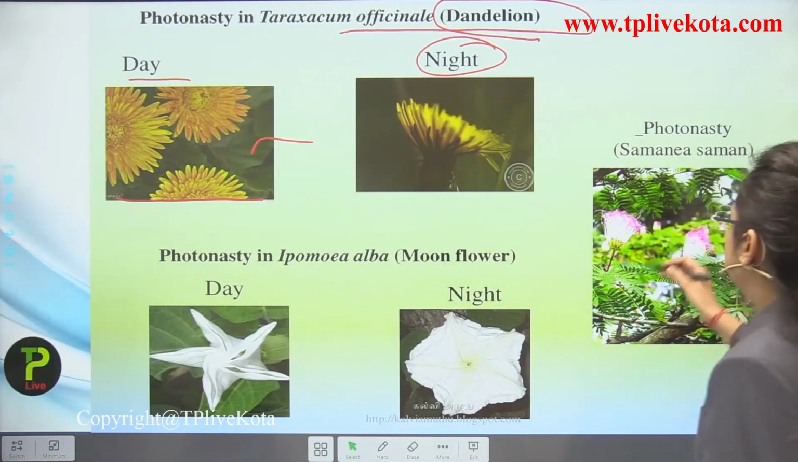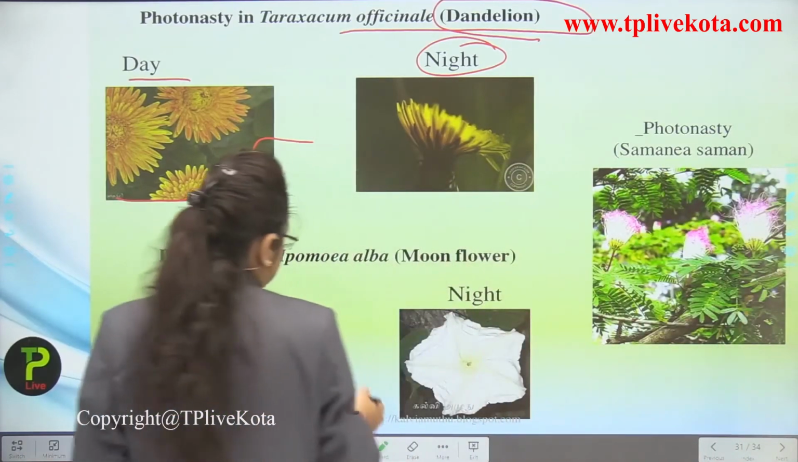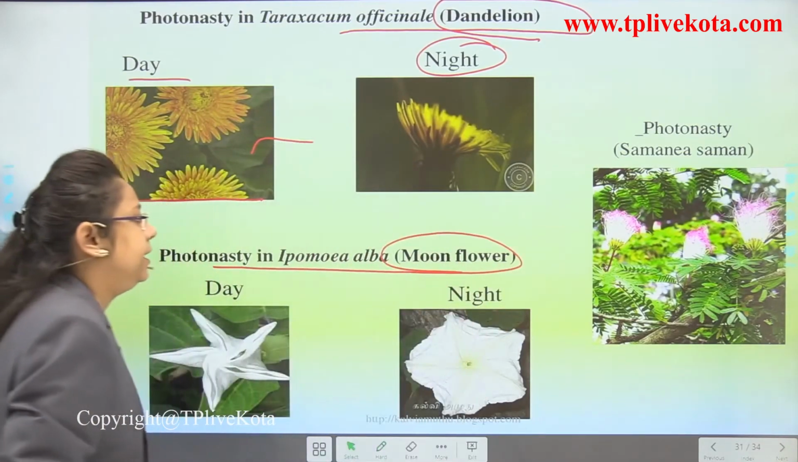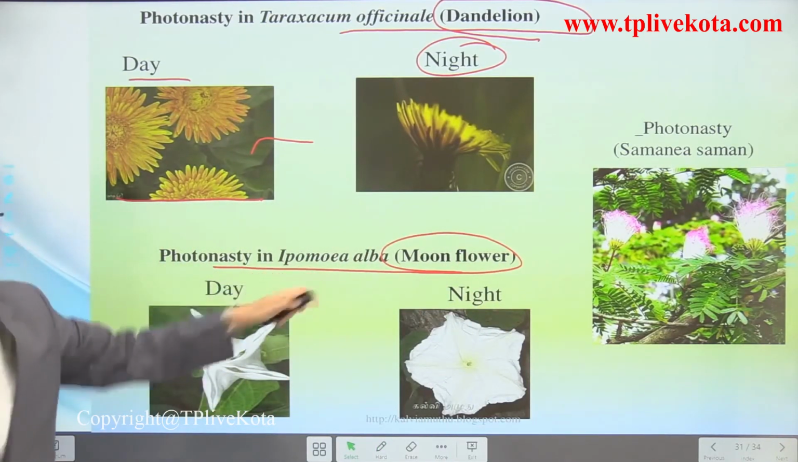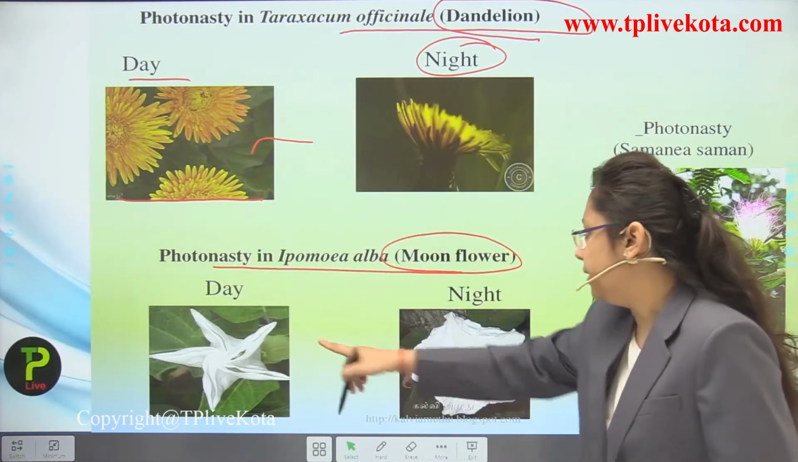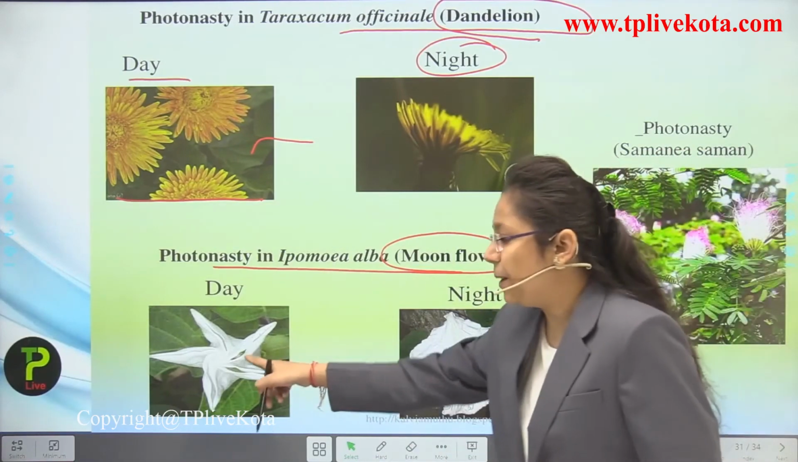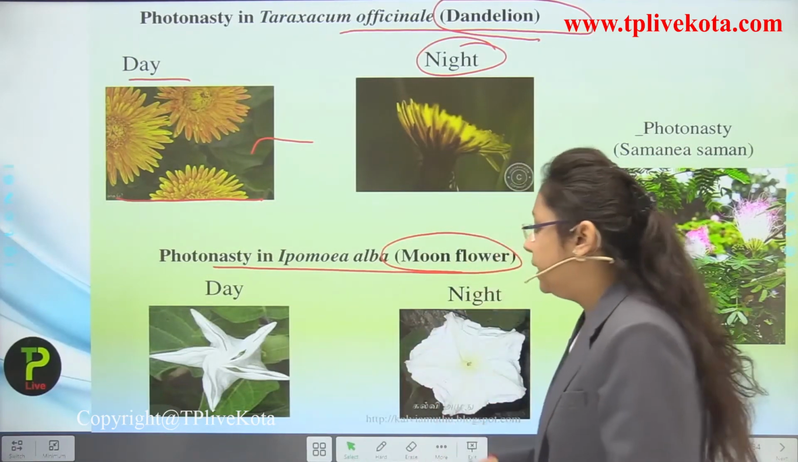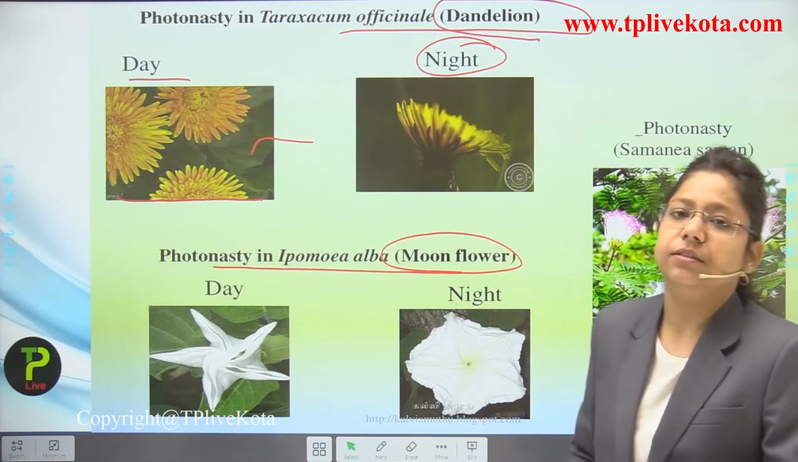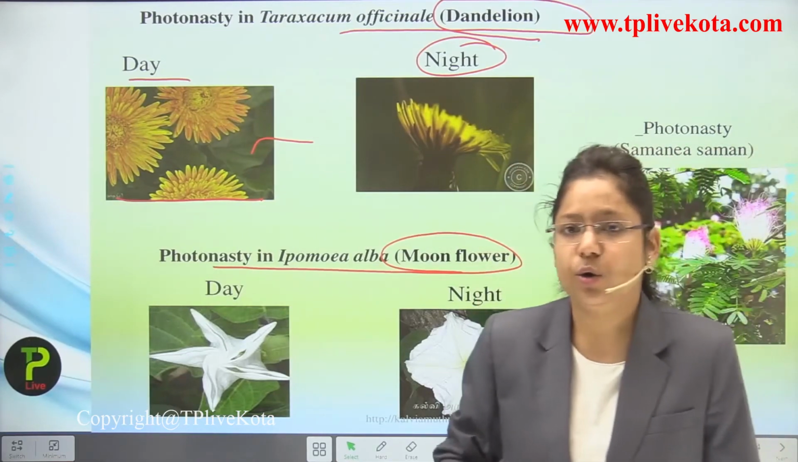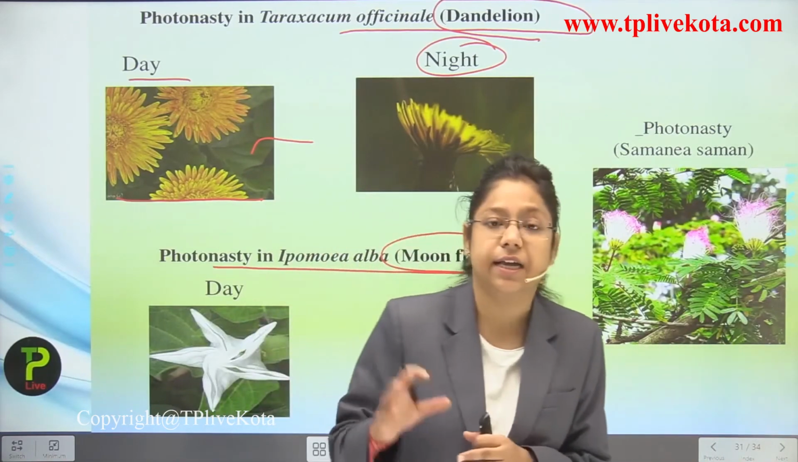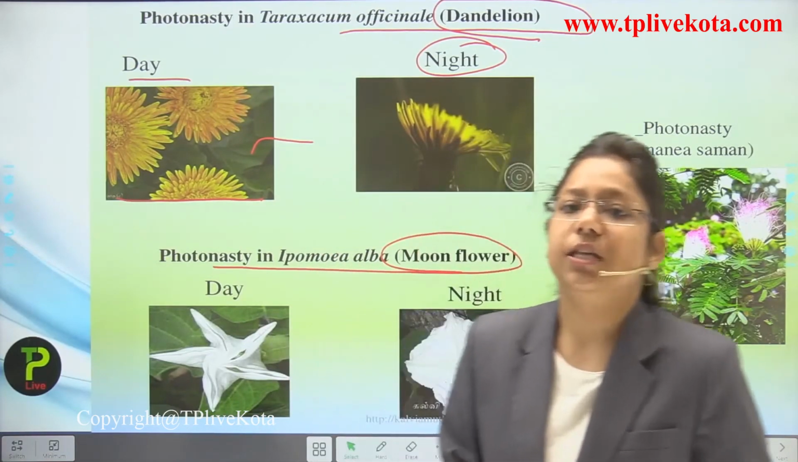Now in this condition you can see that there is another type of plant I am taking, the moonflower. In scientific terms it is known as what? Ipomoea alba. This is the scientific name of moonflower. Now you can see here, students, during day conditions this plant's petals are closed, but at night conditions all the petals get open. So this is showing the just opposite mechanism to the dandelion. So you can see there are different kinds of plants which are showing responses against the light and towards the light also.